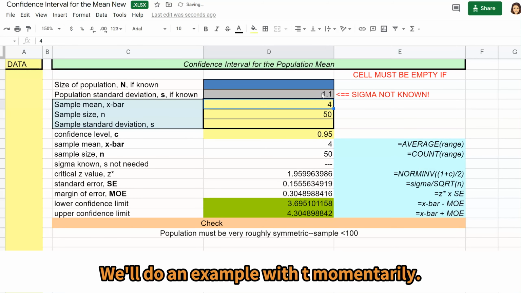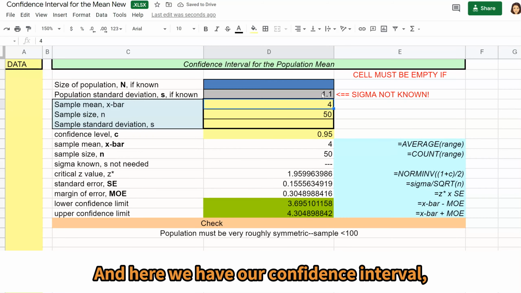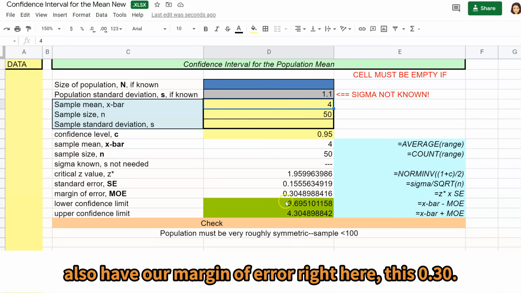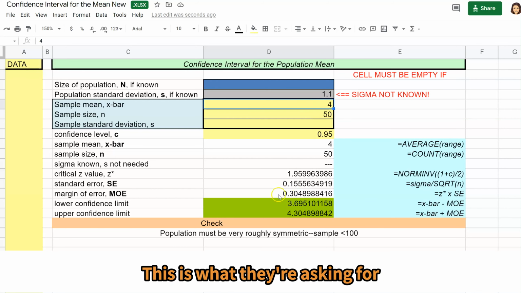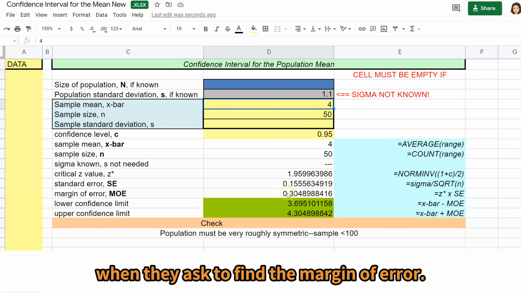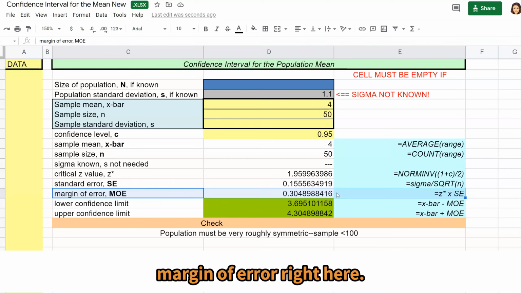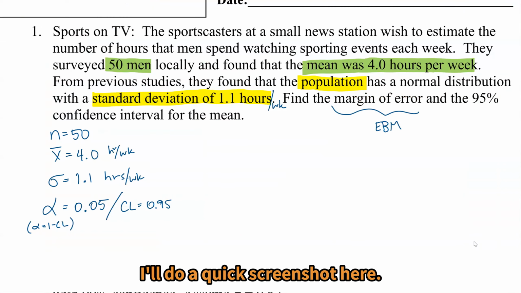We'll do an example with t momentarily. And here we have our confidence interval, 3.7 to 4.3, and I'll write that on the page. And we also have our margin of error right here, this 0.30. This is what they are asking for when they ask to find the margin of error. We're looking for this calculation for the margin of error right here. Okay, so let's capture that. I'll do a quick screenshot here.